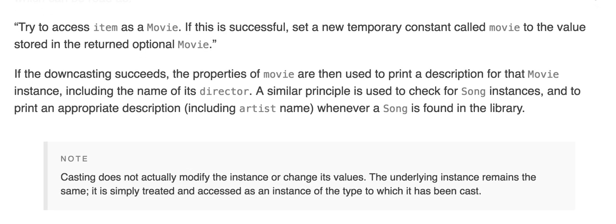Try to access item as a movie. If this is successful, set a new temporary constant called movie to the value stored in the returned optional movie. If the downcasting succeeds, the properties of movie are then used to print a description for that movie instance, including the name of its director. A similar principle is used to check for song instances and to print an appropriate description, including the artist name, whenever a song is found in the library. Note, casting does not actually modify the instance or change its values. The underlying instance remains the same; it's simply treated and accessed as an instance of the type to which it has been cast.